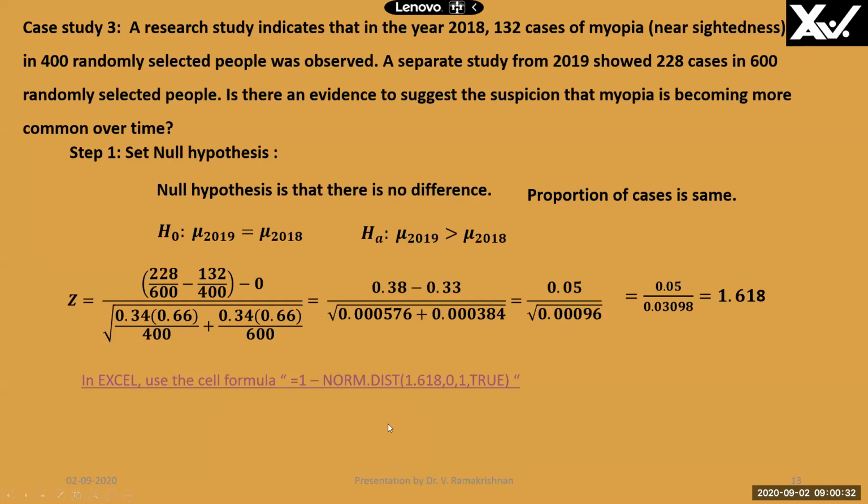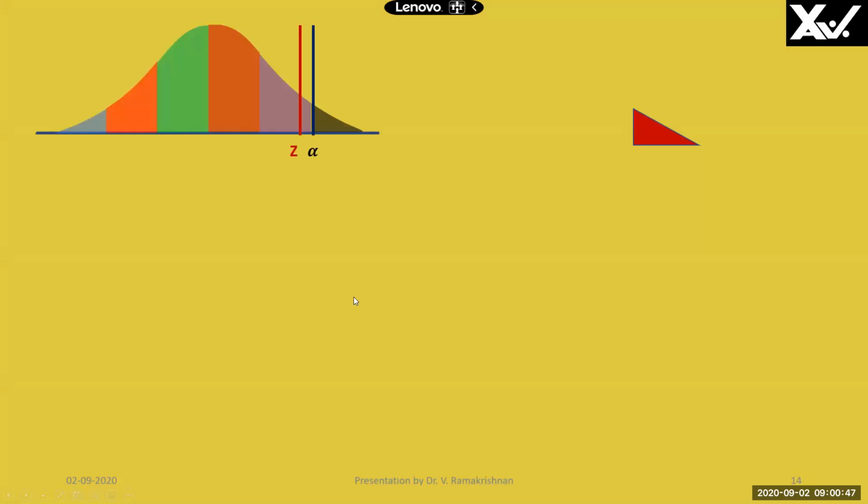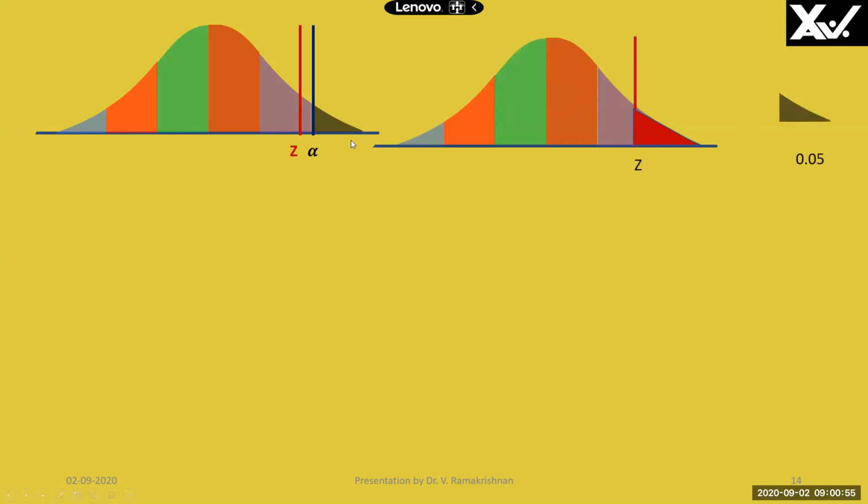But however slight it may be, it is more, right? So you get the p value instantly, which is 0.0533, which is greater than 0.05. Then we fail to reject the null hypothesis, right? Even if it is slightly higher, it is higher, and we have to make the conclusion accordingly. See here, Z is just too close to this alpha value. This red area is there, whereas the gray area is 0.05, which is this area. The alpha value is this, the p value is the red area. So we get 0.053 is that.